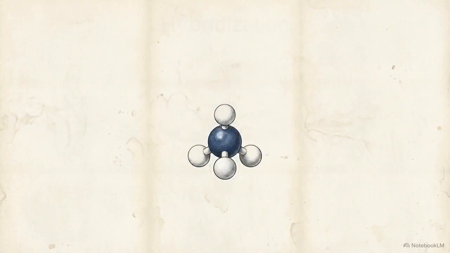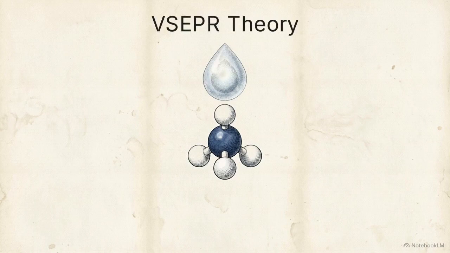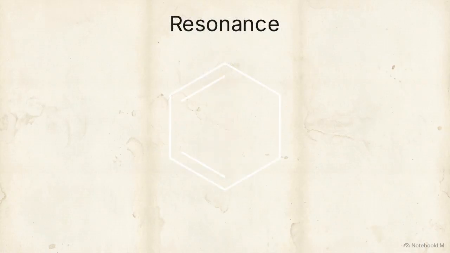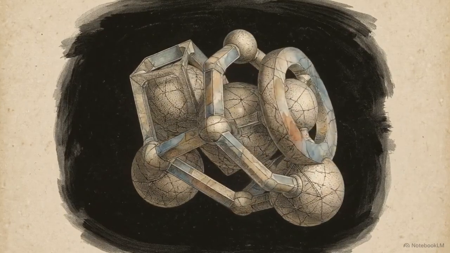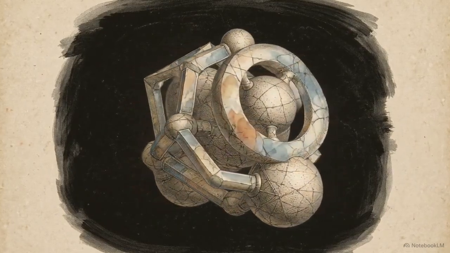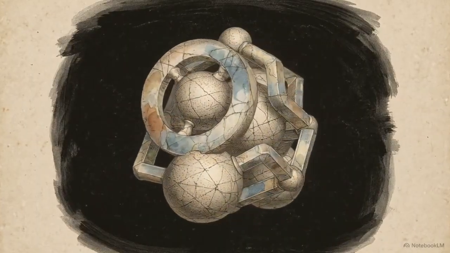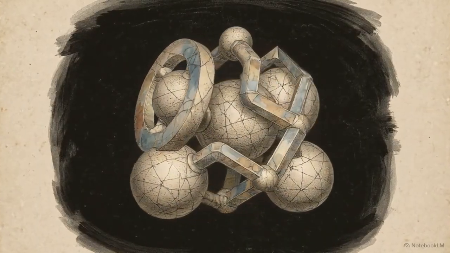When lone pairs appear, we must pivot to a completely different framework, VSEPR theory, to account for the resulting angular distortions. For aromatic rings, we often abandon both previous rules, relying instead on alternating Lewis resonance drawings to bridge the gap between theory and observation. Treating these concepts as isolated rules obscures the underlying physical reality. The molecule is a single, continuous structure governed by a unified grammar.